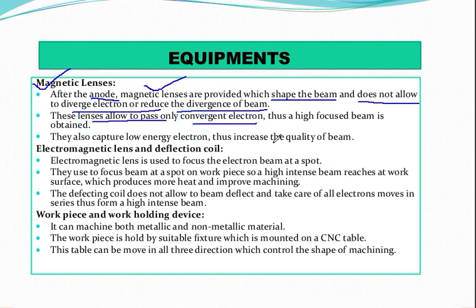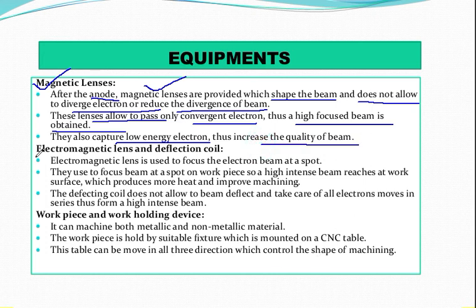No divergent electron is allowed to pass through this lens. So the magnetic lens plays a very important role because it only allows the convergent electrons to go. And thus a highly focused beam is obtained. They also capture low energy electrons, and this increases the quality of your beam.